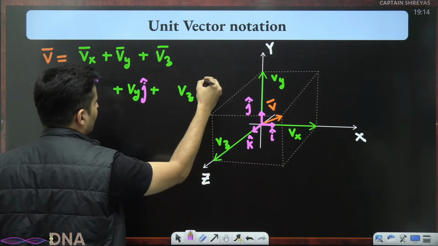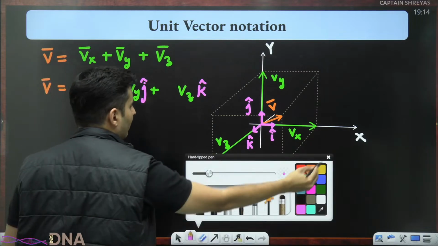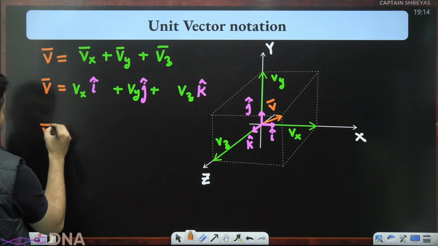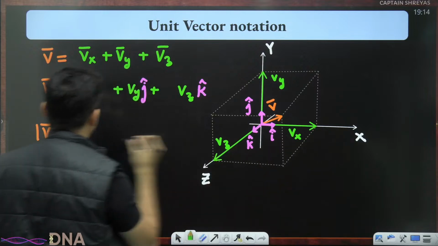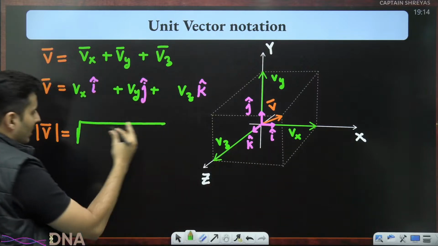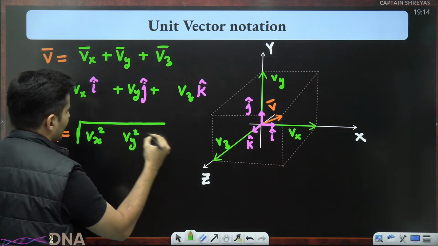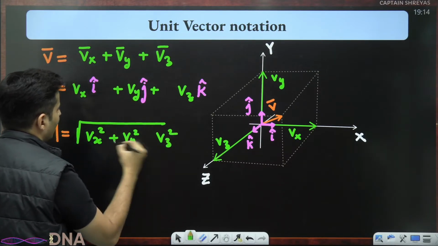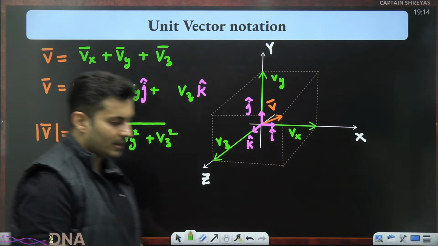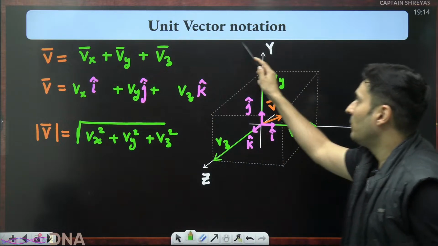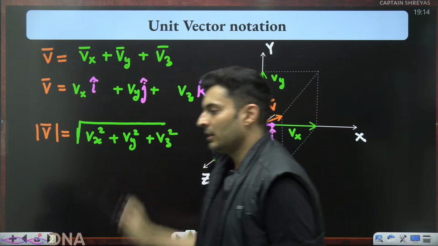So this is the unit vector form. And if you want the final magnitude of the vector, you just take the x component, y component and the z component, square them, add them and place it inside the root. That will give you the magnitude of the vector. So this is how you represent any vector in unit vector form and also find the magnitude of it.